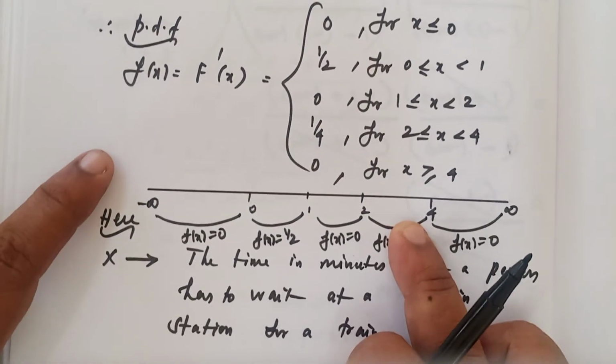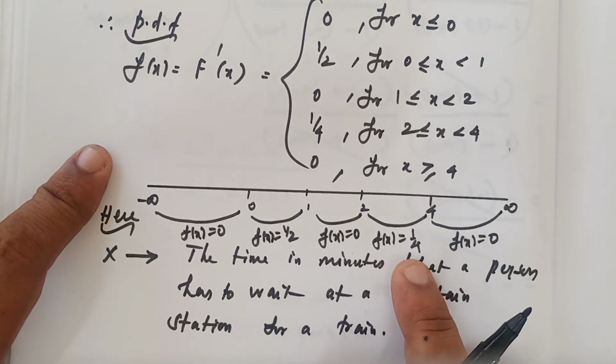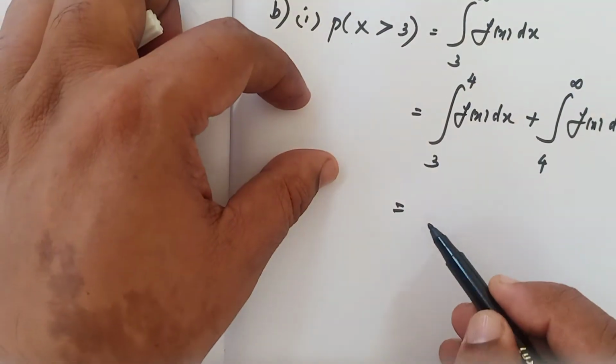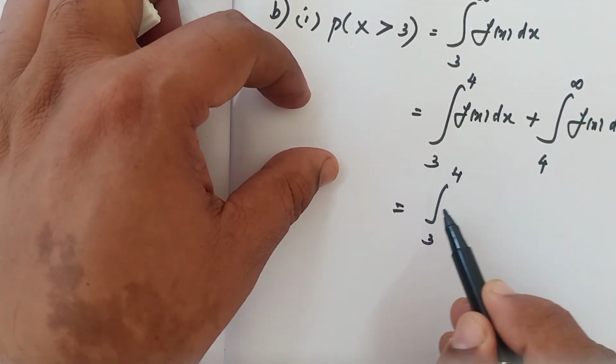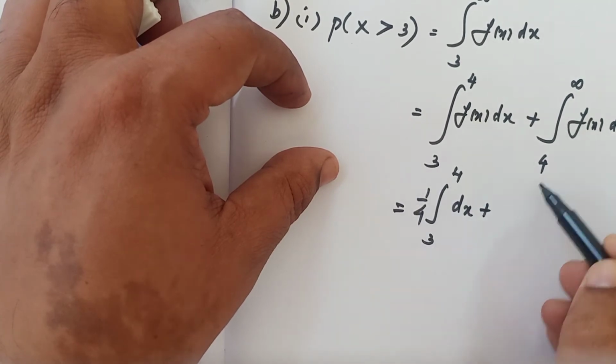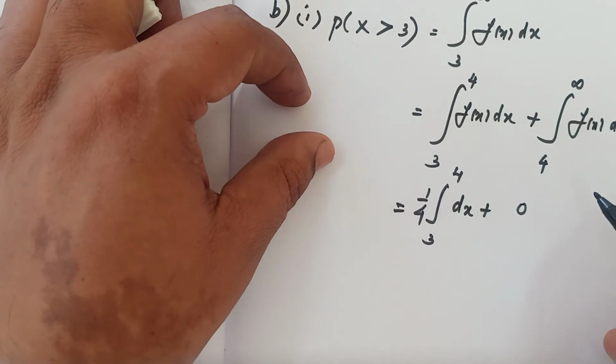3 to 4, here only, in this region only we will be having that 3 to 4. From 3 to 4, f of x is 1 by 4. But from 4 to infinity, it is 0 only. Here 1 by 4, integral 3 to 4. 1 by 4 is a constant, write it outside the integral, so only dx. But from 4 to infinity, f of x value is 0. Integration of 0 is 0, you just write only 0.